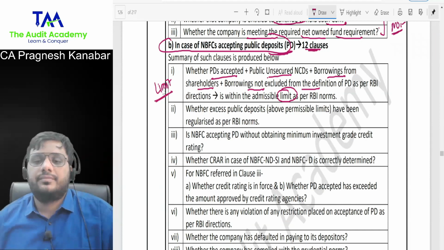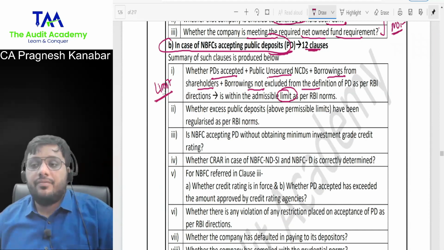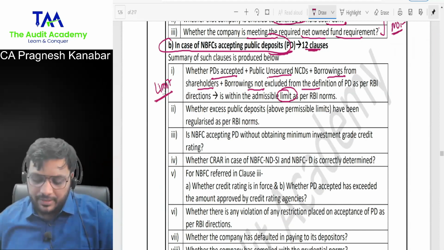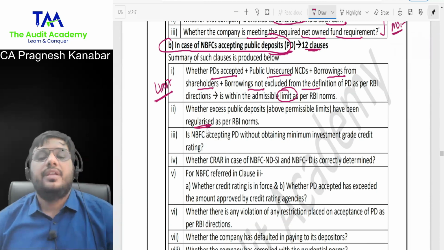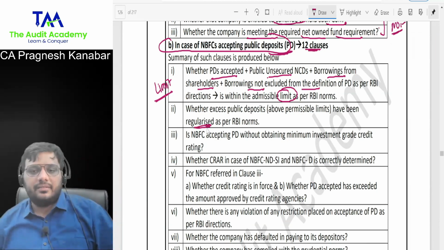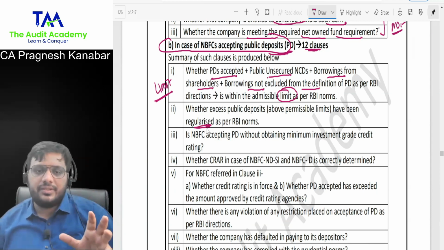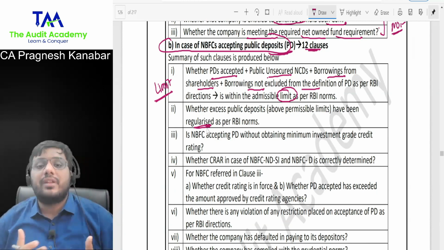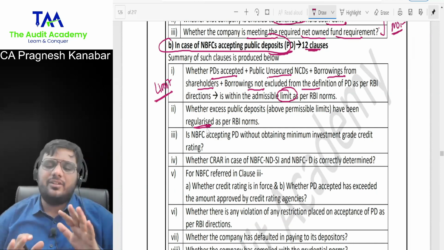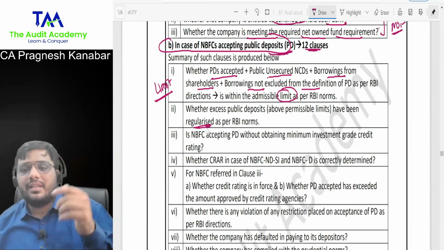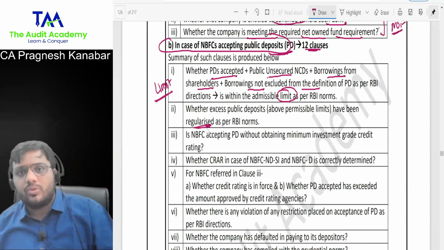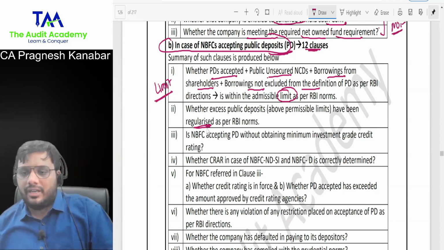All right. Next, whether the excess public deposits above permissible limits have been regularized as per RBI norms. If excess public deposits have been taken, RBI has asked them how things can be regularized. Basically, see, I'll tell you, they have not printed everything. They say the circular has been given. NBFCs are allowed to accept public deposits based upon their total assets and their net worth. Are you getting my point?